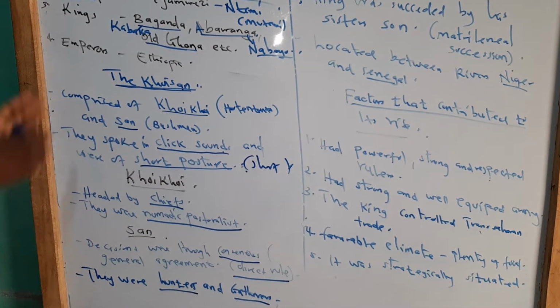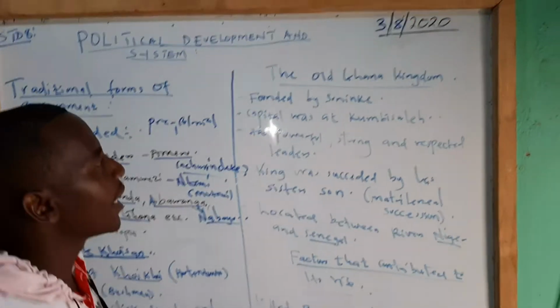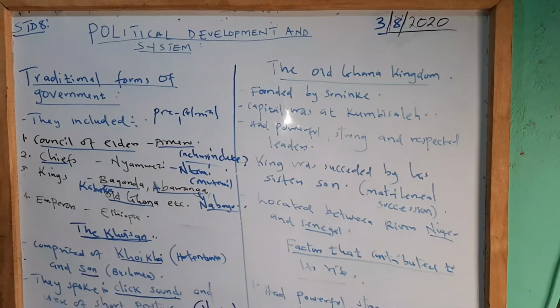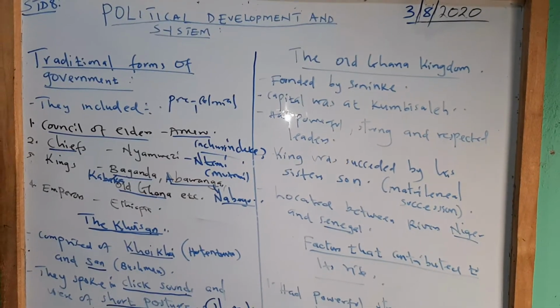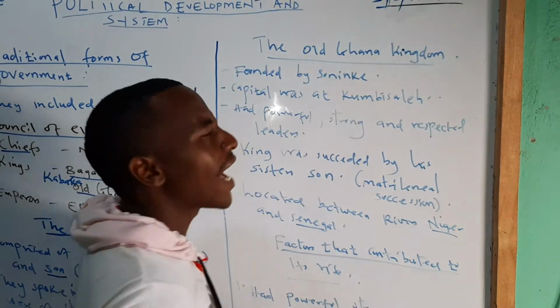Also, we want to look specifically at one defined traditional leadership or form of government, which is the Old Ghana Kingdom. The Old Ghana Kingdom.